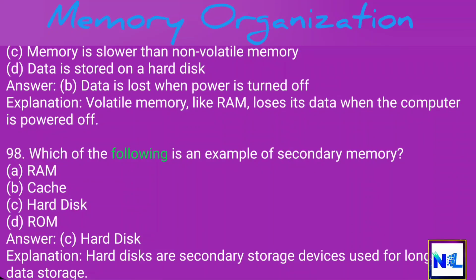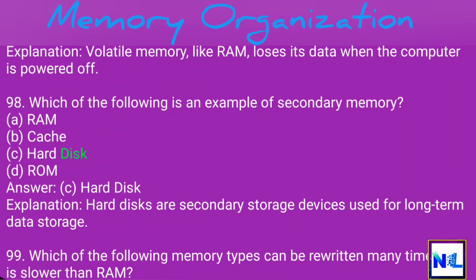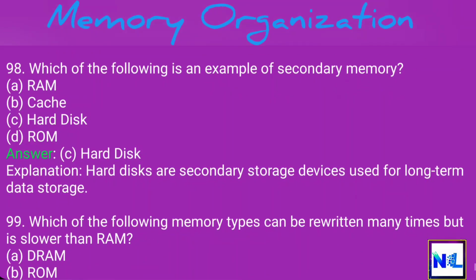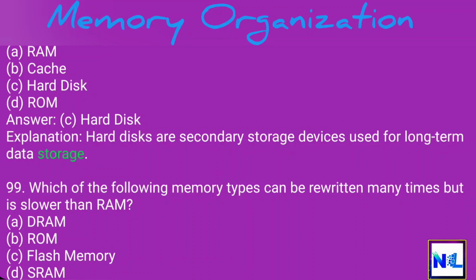98. Which of the following is an example of secondary memory? A. RAM. B. Cache. C. Hard disk. D. ROM. Answer. C. Hard disk. Explanation. Hard disks are secondary storage devices used for long-term data storage.